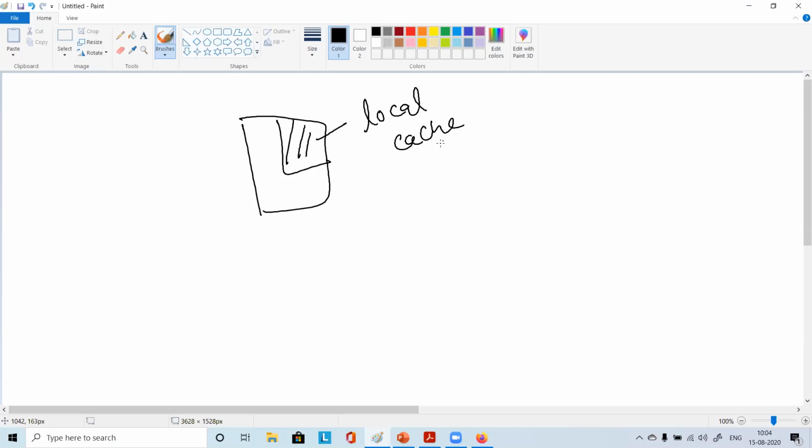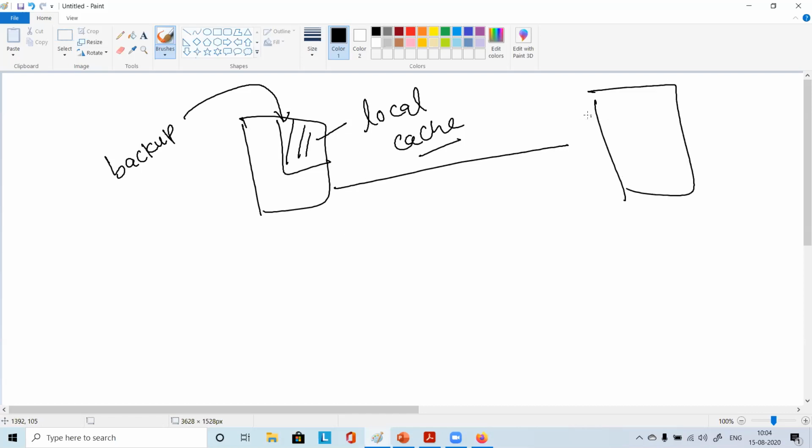Whatever important and recent backup is there can remain in local cache, but anyway, everything will be there in S3. This is the file gateway. So if you want to restore, you can simply restore from here quickly.